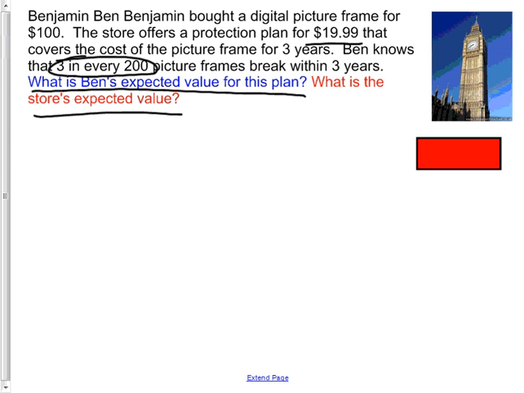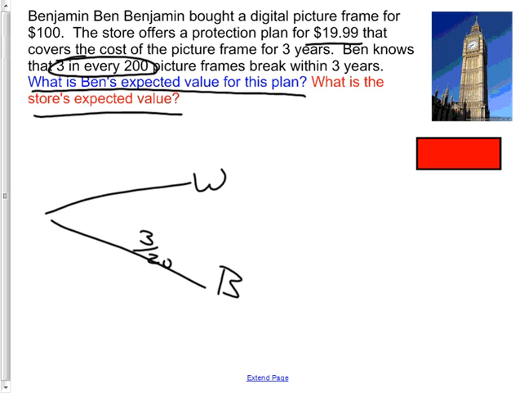Okay, so your expected value, it's kind of like the opposite of the store's expected value. So if you expect to make money, then they're going to have to lose money. If you're expecting to lose some money, then they're going to make that exactly. Okay, so would you please make me a little tree with works and breaks like this, and it's 3 out of 200 break, 3 out of 200, that means 197 out of 200 work. And then your amount you get, P times A, your amount you get if it works is nothing. Go from there.